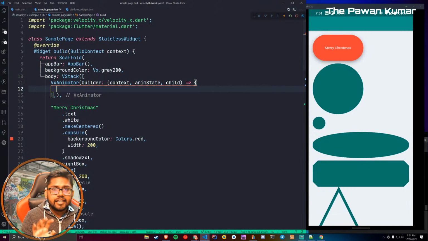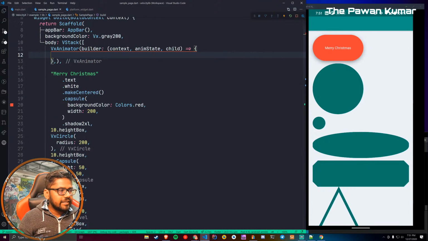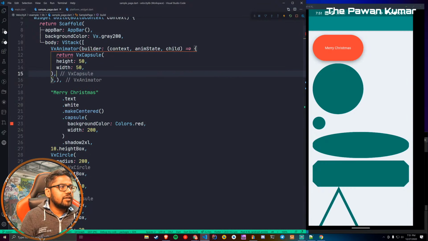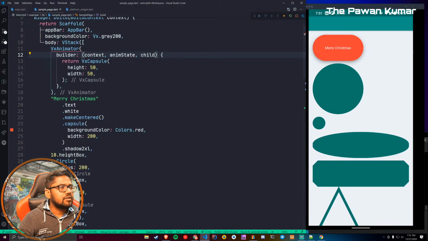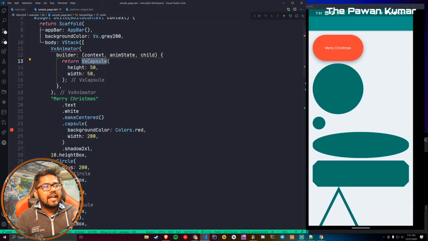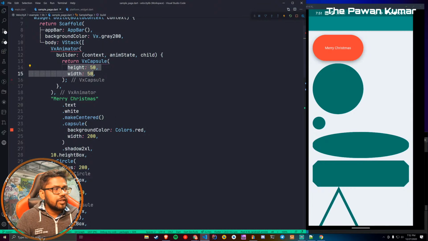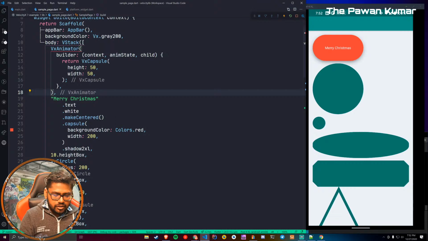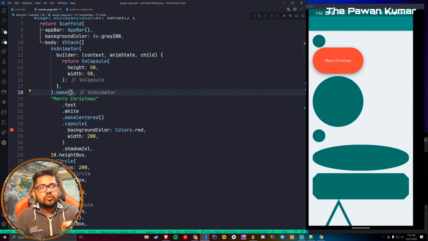So let's take a small example and then we will see what I meant. Let's take the example of this VX capsule itself. So return VX capsule. Let's remove this. This is what we want. We want to animate this VX capsule, and height and width we will animate. So how will we do that? After VX animator, you have to say dot make to make it. You can see we have a capsule here of 50 height and 50 width.